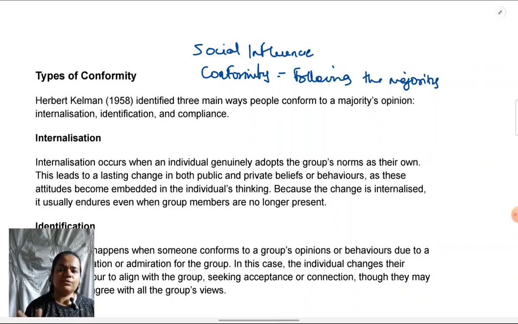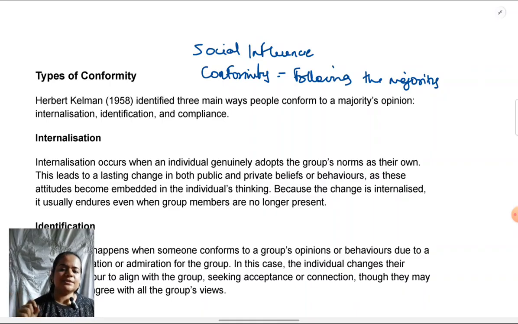So typically how you answer is by giving the definition of the concept and then giving one example. An alternative way of answering would be to give the definition and to contrast that type of conformity with some other type of conformity. Both approaches are acceptable. So make sure you prepare from that point of view, that in case a 2 marker is asked, you can define and give some detail of the concept.